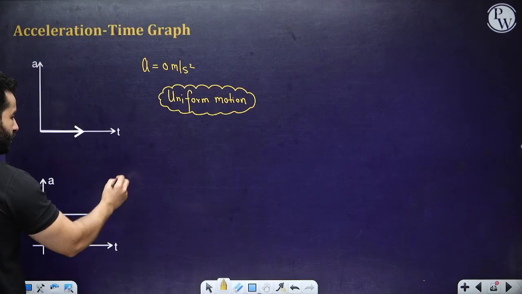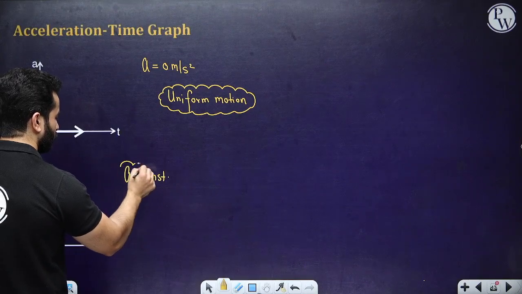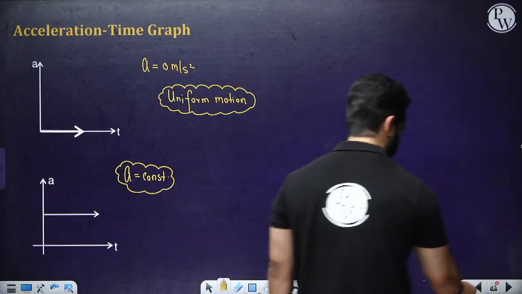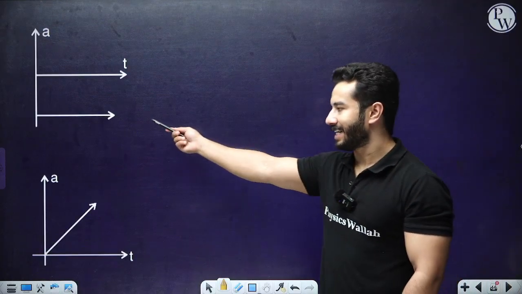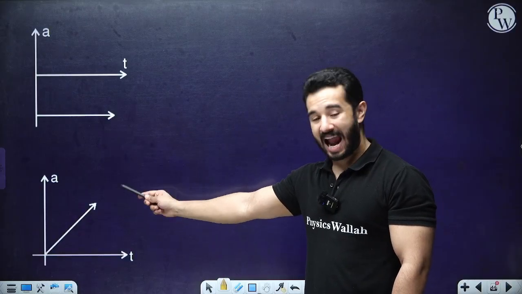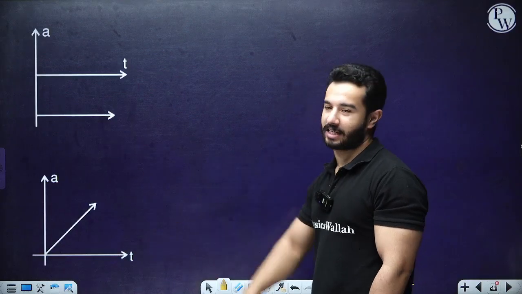For this, the acceleration is constant. Slope is 0, which means uniformly accelerated motion or non-uniform motion. For this one, acceleration is negative, right? And constant. Acceleration is changing, and we are going to say this is a non-uniformly accelerated motion.